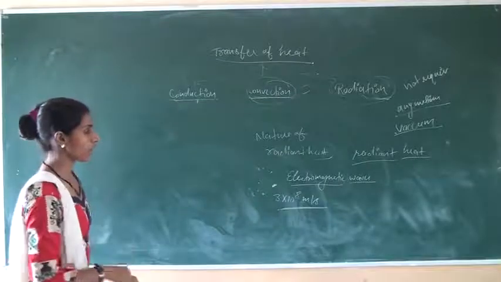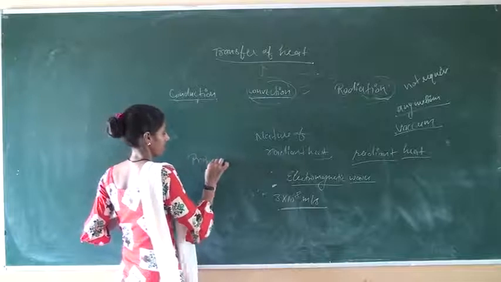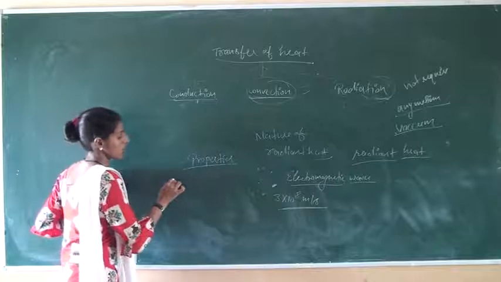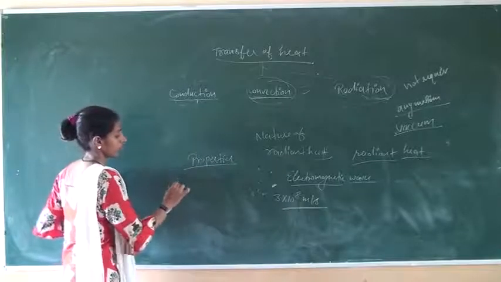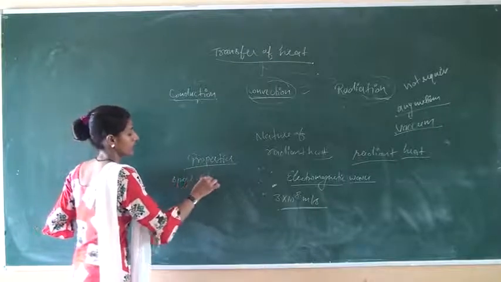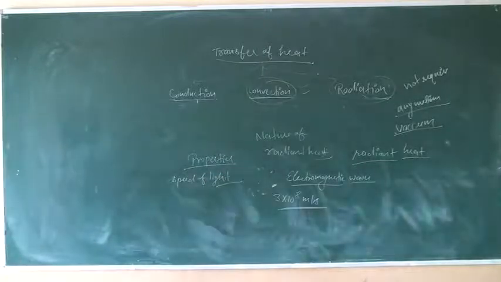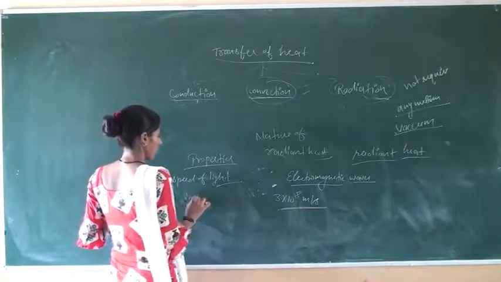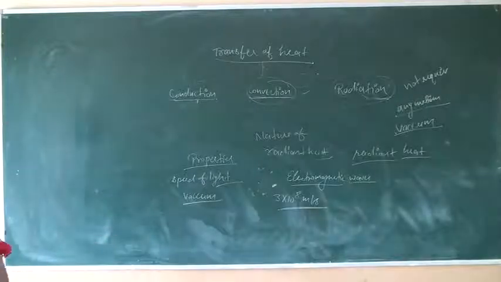And the properties of this radiant heat. The speed of radiation is equal to the speed of light, and the speed of light is 3 into 10 raised to power 8 meter per second. Heat radiations can travel through vacuum. There is no requirement of a medium.